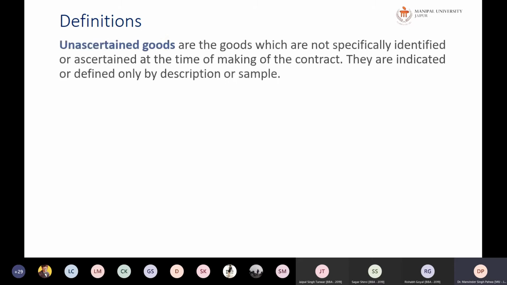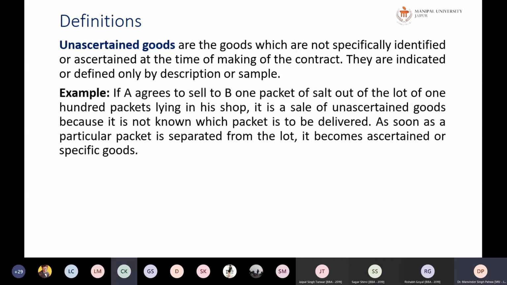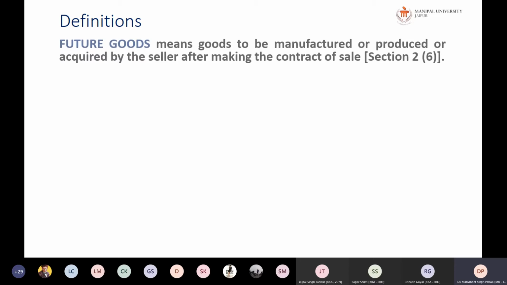those 2 kgs will become ascertained goods. Next, unascertained goods are goods which are not specifically identified or ascertained at the time of making of the contract. They are indicated or defined only by description or by sample. For example, if A agrees to sell B 1 packet of salt out of a lot of 100 packets lying in the shop, it is the sale of unascertained goods, because it is not known which packet is to be delivered. As soon as the particular packet is separated from the lot, it becomes ascertained or specific. I hope you understood about unascertained, ascertained, and specific goods.